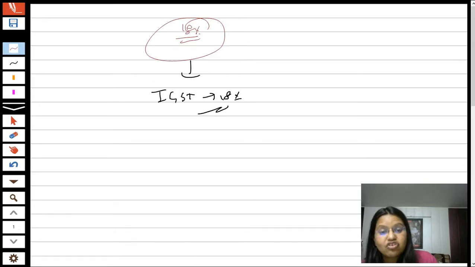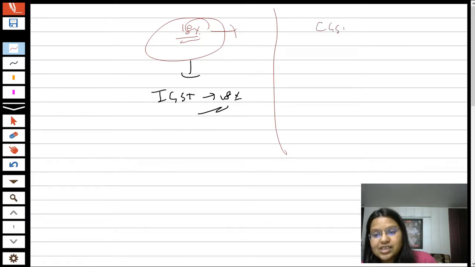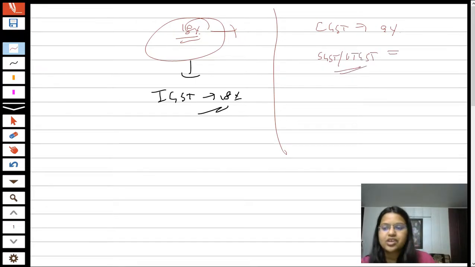But if it is a case of an intrastate supply, what will happen? It is the sum total of CGST and SGST or UTGST. The CGST part shall be 50% of the complete tax, that is 9%, and the balance 9% shall be SGST or UTGST, depending upon the situation.